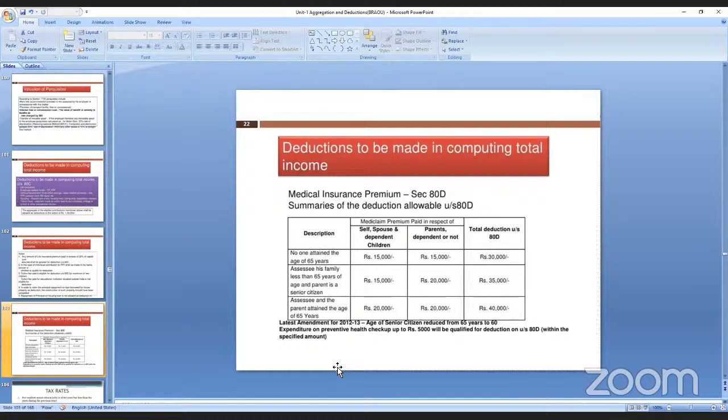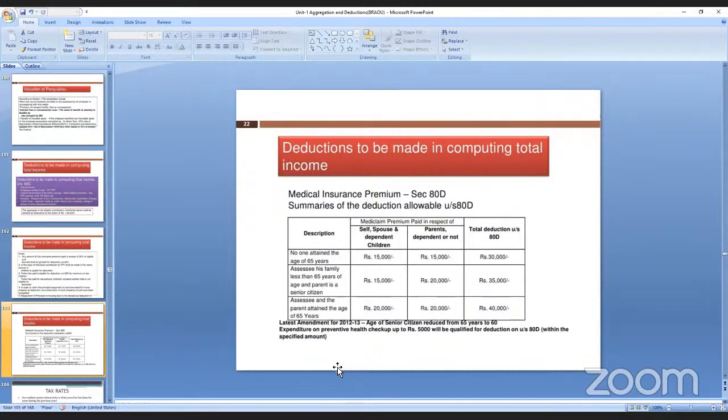These are the deductions: medical insurance and the summary of education. On whom? Self, parents, total deduction. So spouse, total deduction kitna hai? 65 years, no one attained the age of 65. So this deduction is 30,000.